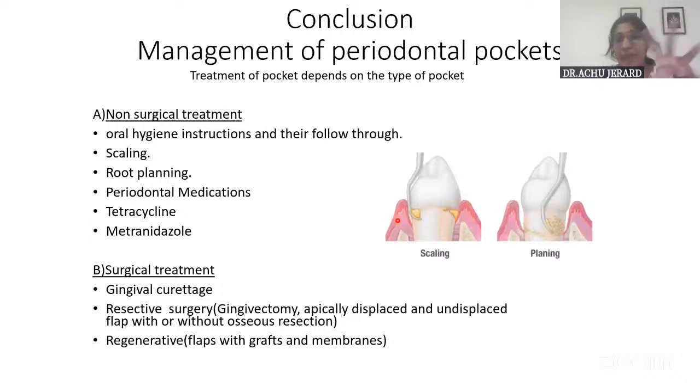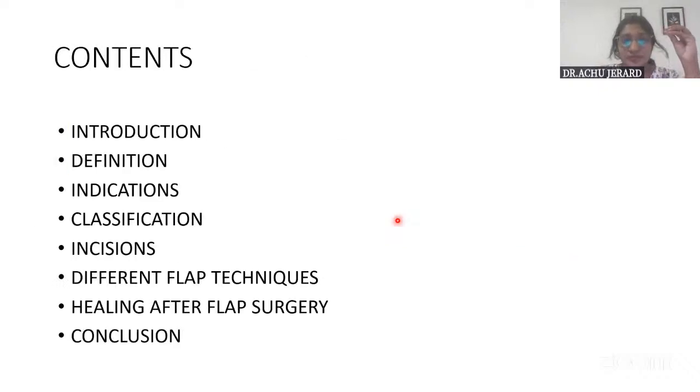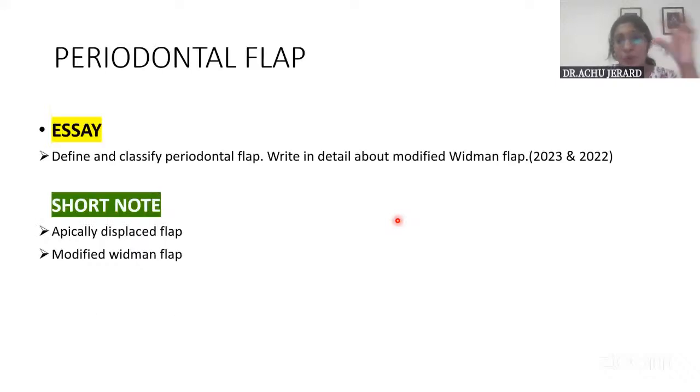Okay. Finally, the management. How do you manage? You just have to enumerate the steps. That is, first by non-surgical treatment, scaling and root planing, medication systemically as well as local drug delivery can be given. And if it is beyond a level like the critical probing depth, you will have to proceed with the surgical management. Okay, which includes what all? Curettage, gingivectomy, various flap techniques. Okay, so that is all with regard to pocket, its treatment aspect, then the histopathologic features, classification. So if a question comes from any of these areas, I think you will be able to write now.